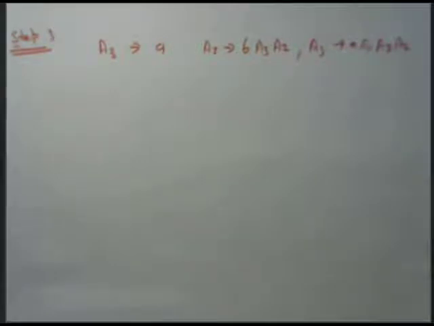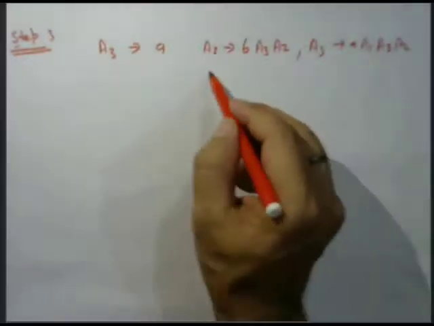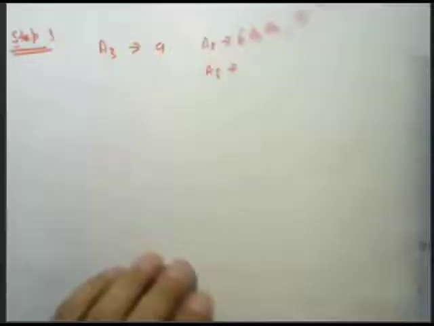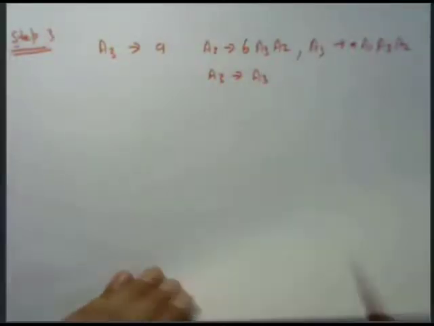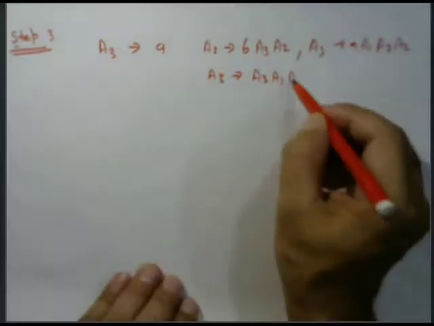in the form of lower order. Then if we are applying the value of this, A3 tends to A1, A3, A2.